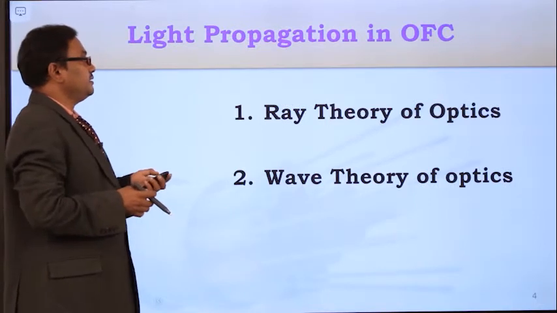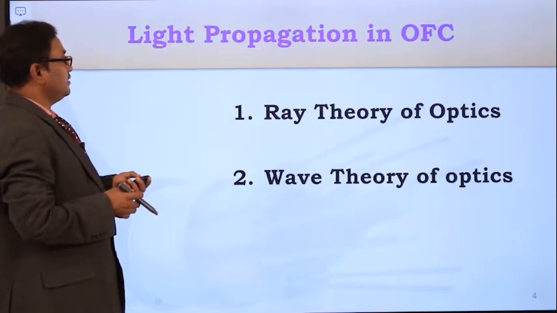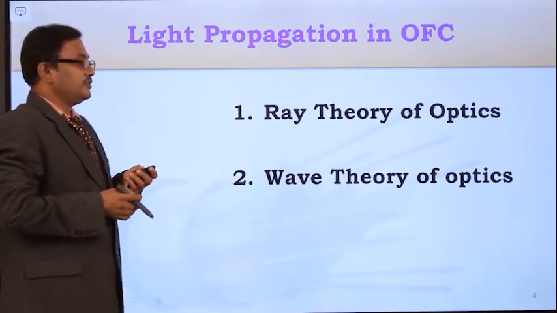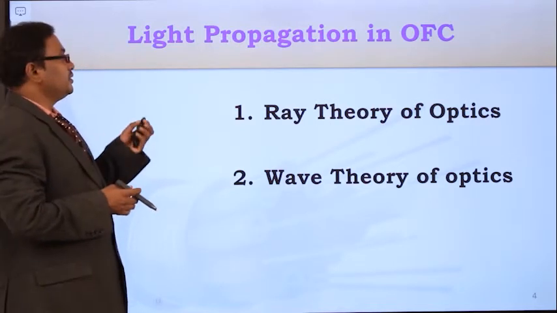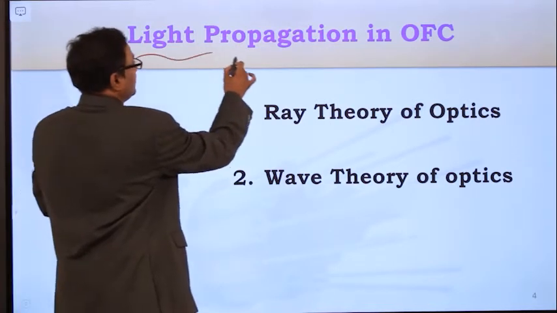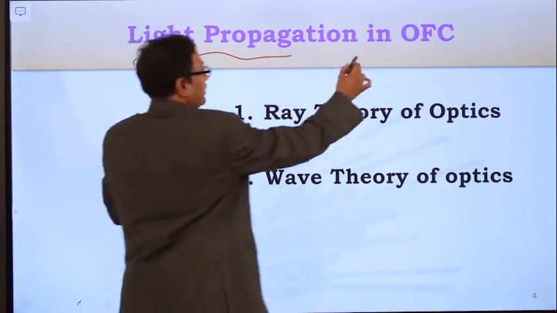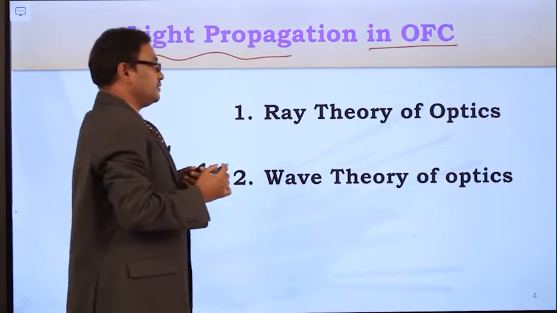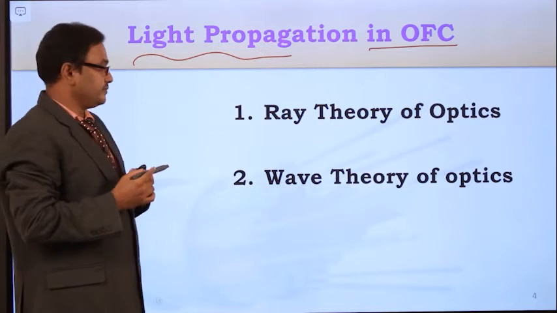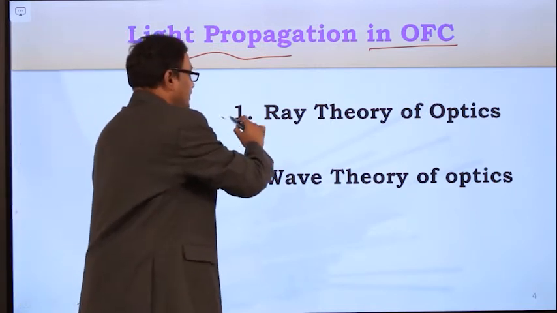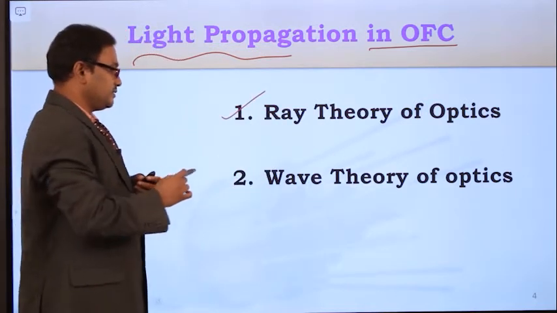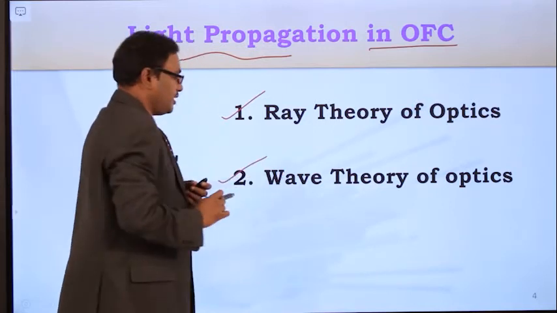If you see the light propagation in OFC, to explain the light propagation in optical fiber cable, there are two theories: ray theory of optics and wave theory of optics.